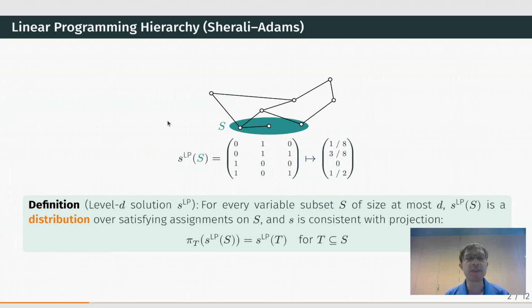There is also the linear programming hierarchy known as Sherali-Adams. This time, to every subset S, we assign a distribution of satisfying assignments to S. In this picture here, I'm showing you the probability mass function of a distribution of satisfying assignments. Again, we have similar consistency constraints, saying that the distribution we assign to S, when projected to T, agrees with the distribution on T. And this time the projection simply means the marginal.